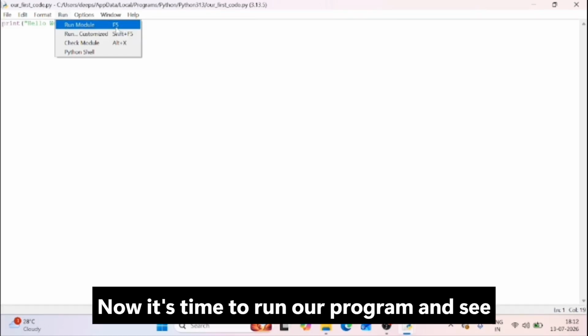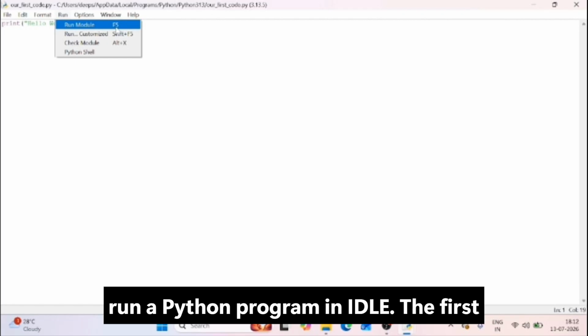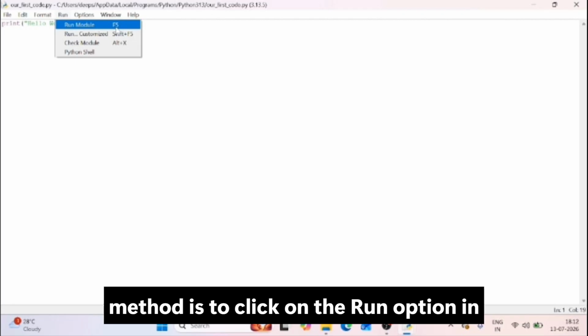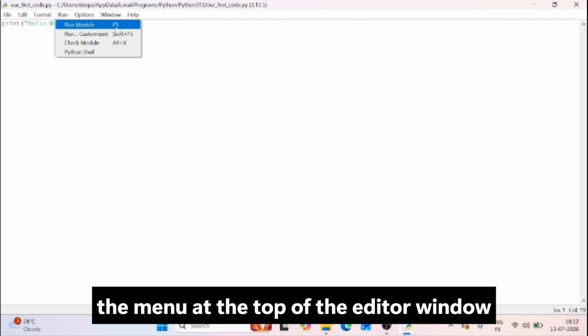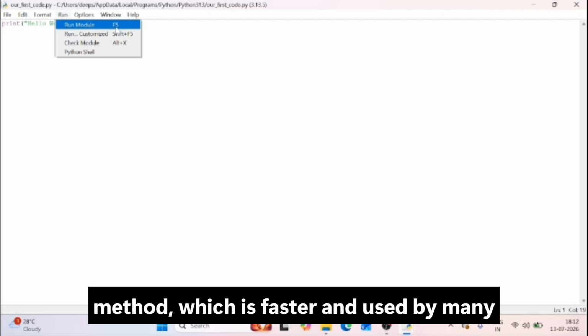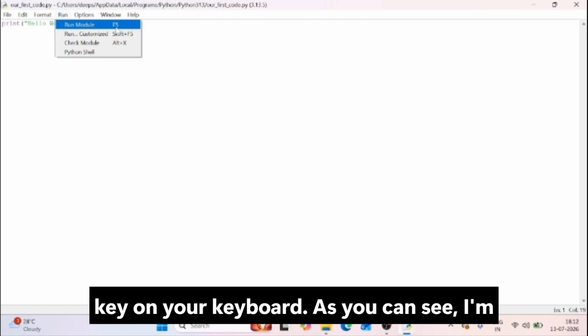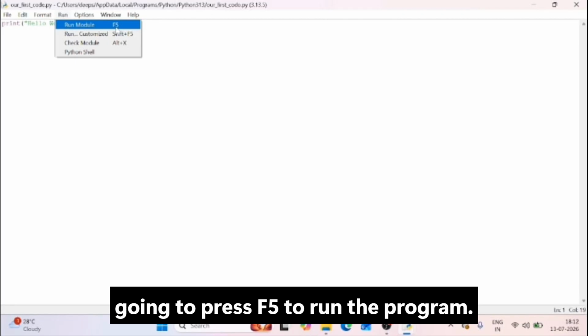Now it's time to run our program and see the result. There are two easy ways to run a Python program in IDLE. The first method is to click on the Run option in the menu at the top of the editor window and then select Run Module. The second method, which is faster and used by many programmers, is to simply press the F5 key on your keyboard. As you can see, I'm going to press F5 to run the program.